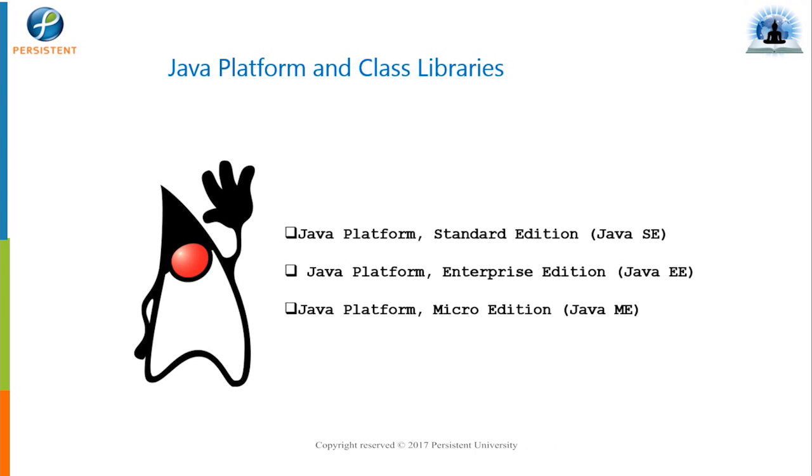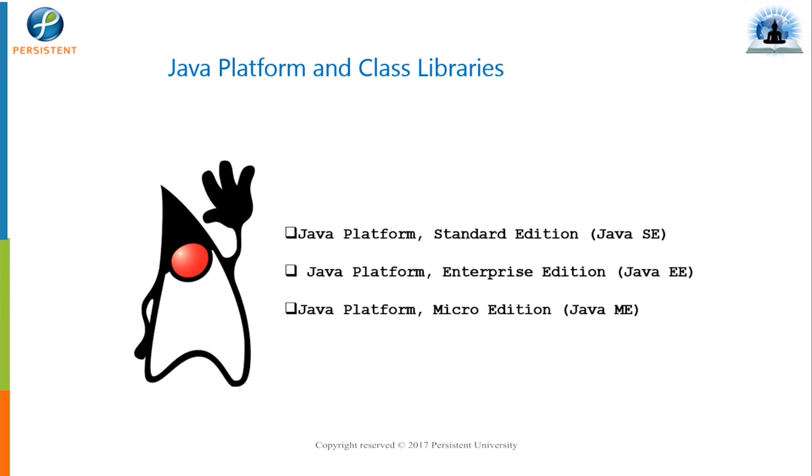This Micro Edition is basically for mobiles and embedded devices. Java 2 Standard Edition is the core, basic Java. By studying J2SE, we can create desktop based applications, standalone applications, and console based applications, right? But unless we have knowledge of basic Java, we cannot study J2EE or go for J2ME. J2EE stands for web based applications most of the time, distributed applications.